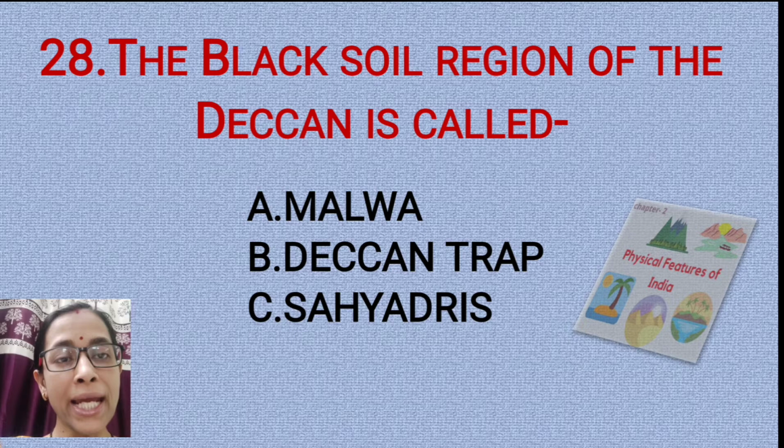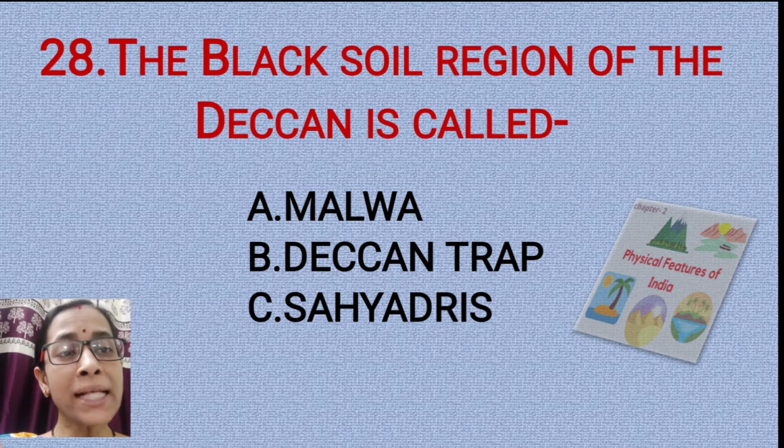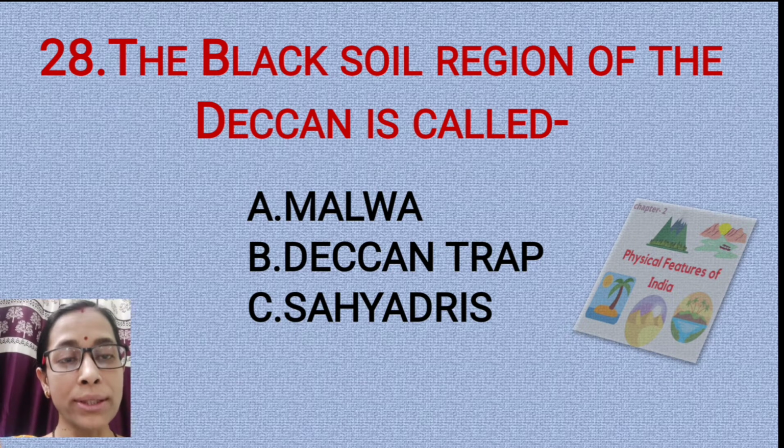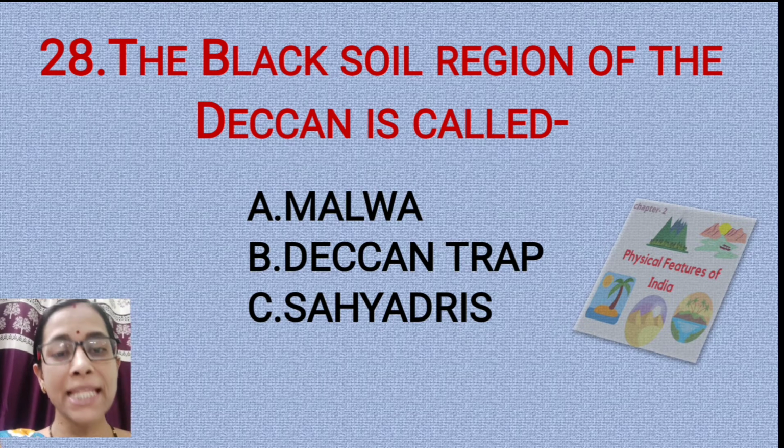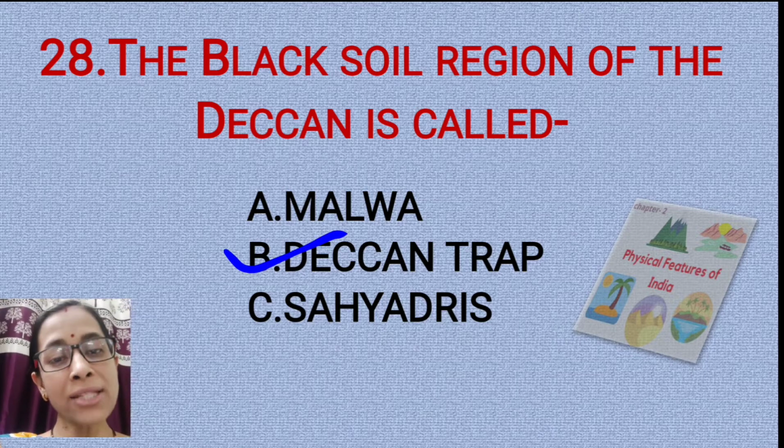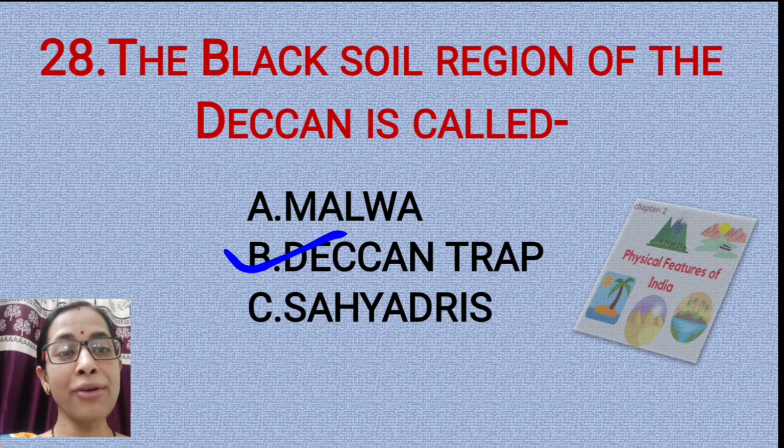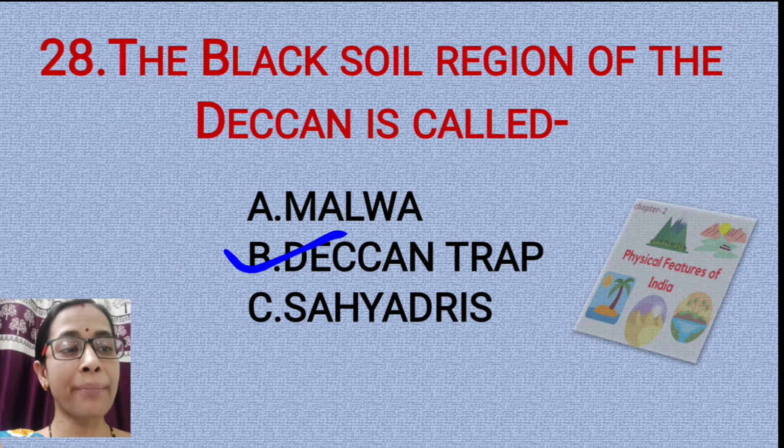Question number 28. The black soil region of the Deccan is called Malwa, Deccan Trough, or Sahyadris? The correct answer is option B, Deccan Trough. The black soil region of the Deccan is known as Deccan Trough.